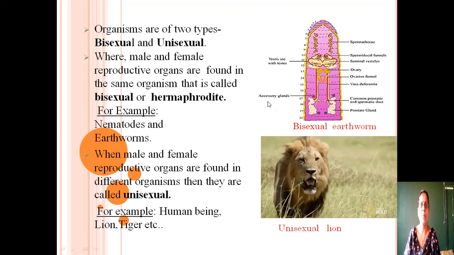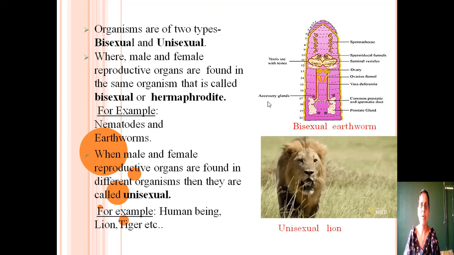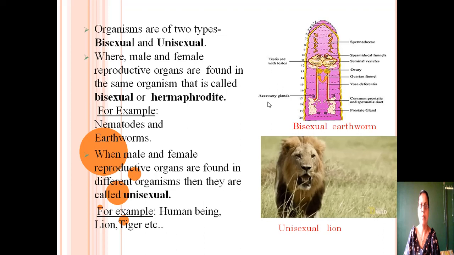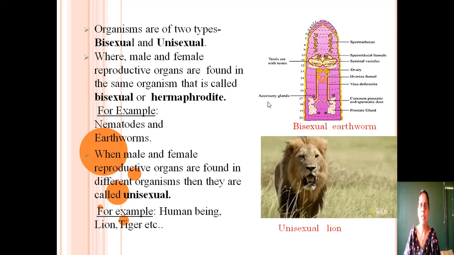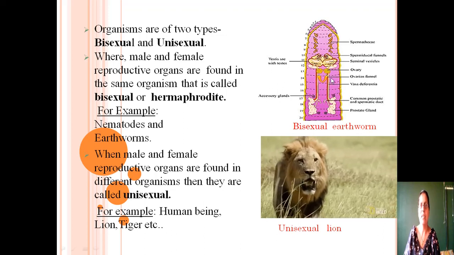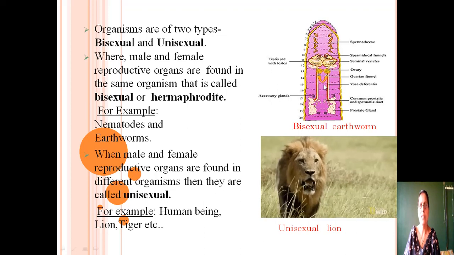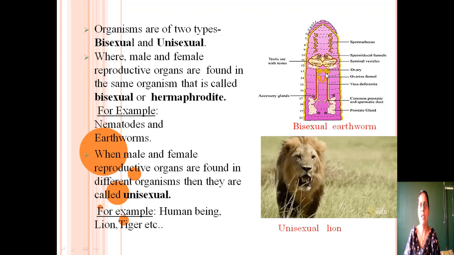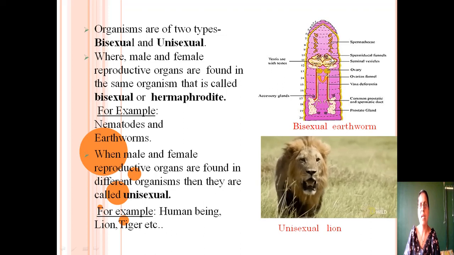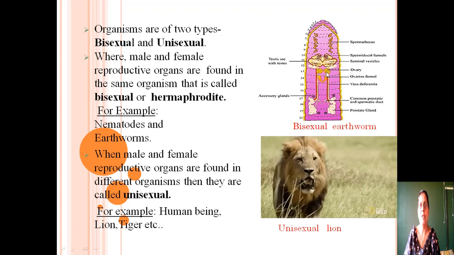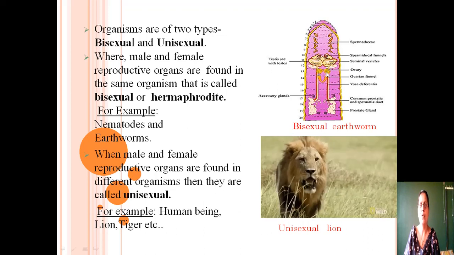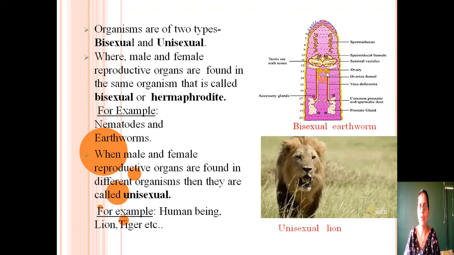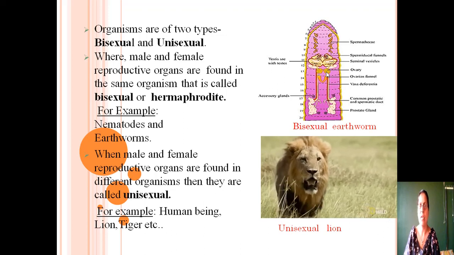Organisms are of two types, bisexual and unisexual. Where male and female reproductive organs are found in the same organism, that is called bisexual or hermaphrodite. For example, nematodes and earthworms. You can see in this diagram the internal structure of an earthworm. These two are testis and these two are ovary. Testis is the male reproductive organ, ovary is the female reproductive organ. Testis and ovary both are present in the single individual. So, this earthworm is bisexual or hermaphrodite.